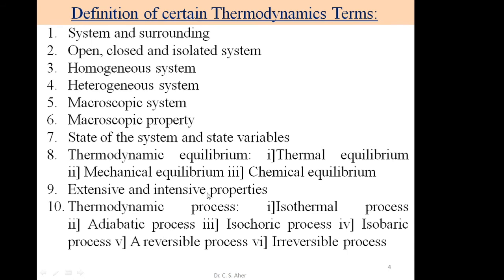We consider the example of chemical equilibria. In chemical equilibria there is no change in composition of the system. Similarly, a reversible process shows forward as well as reverse direction, but the rate of forward and reverse direction is infinitesimally small. Whatever reactant is converted into product, at the same time the product is converted into reactant. That conversion of reactant into products is very slow, and the reversible system attains chemical equilibrium.